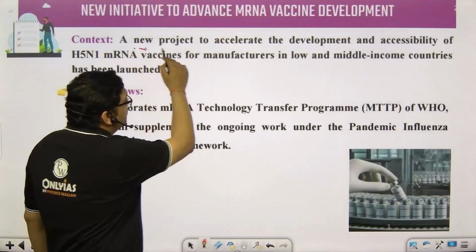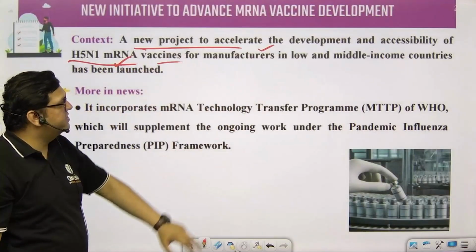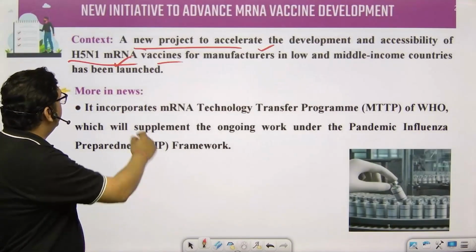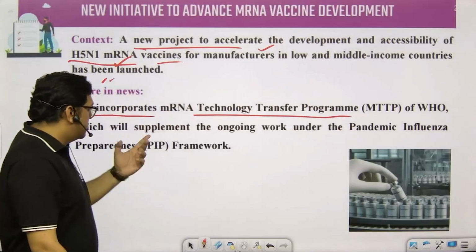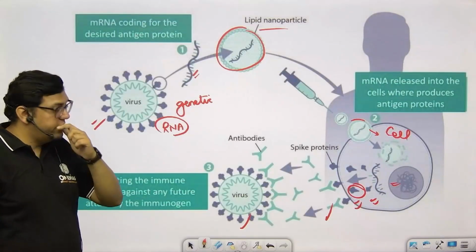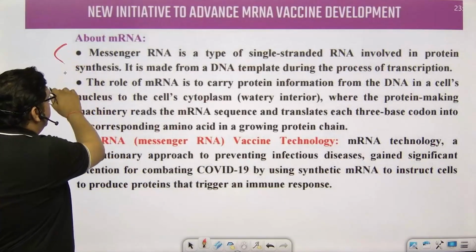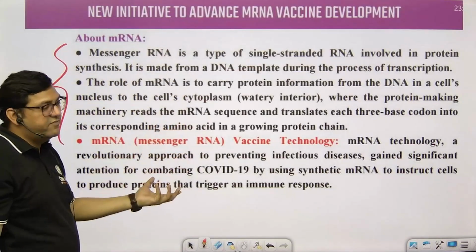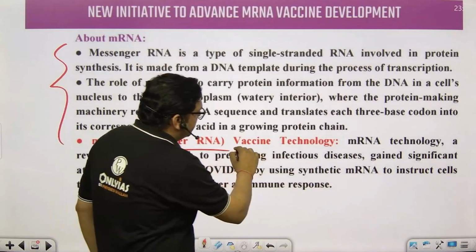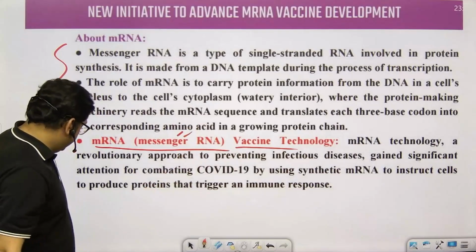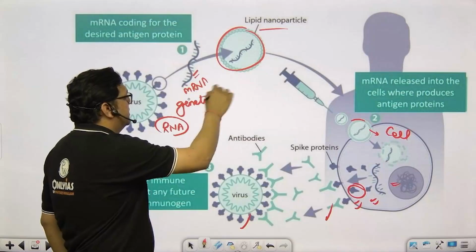So there is a new project to accelerate the development and accessibility of H5N1 mRNA vaccine manufactured in lower and middle income countries, and it incorporates an mRNA technology transfer program. The focus area here is how the mRNA vaccine works. That is the basic question that can be asked to you. This has already been explained, but I have given you the diagram and explained it well in context of the mRNA messenger vaccine. The messenger RNA, I've just told you, is the genetic material which is being used, right?